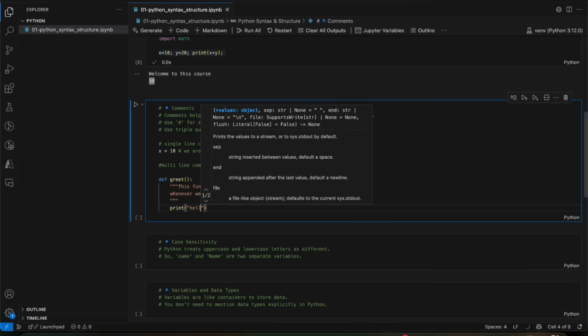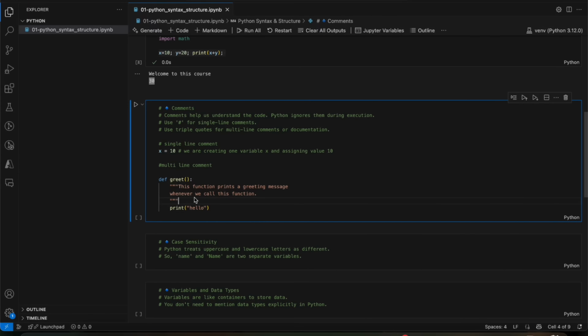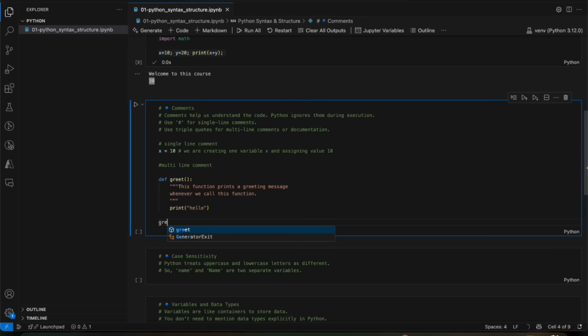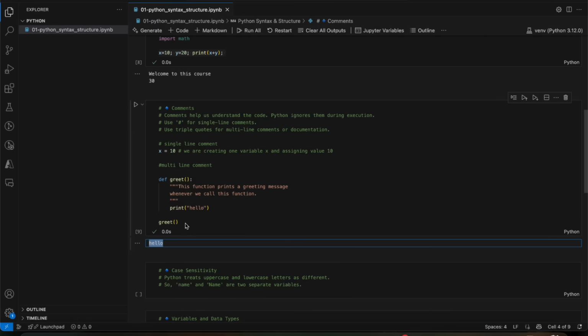And whenever you run it, the interpreter will not execute this comment. We'll call this greet function now. See, comments are nothing. They are only for us, for humans, not for the computer, not for the interpreter. I hope you understood the comments now.